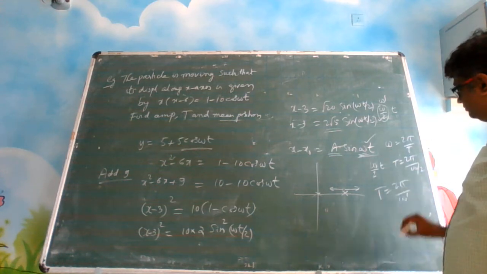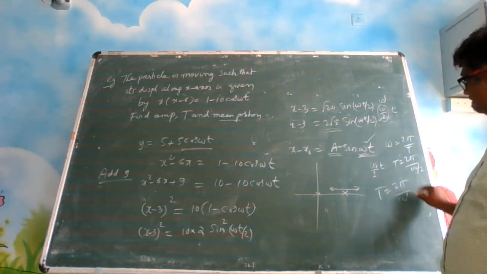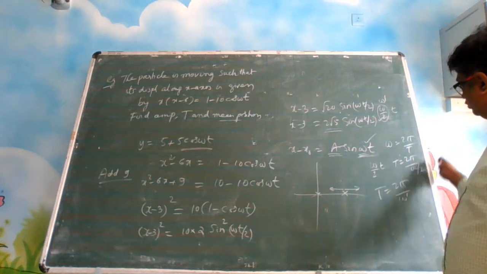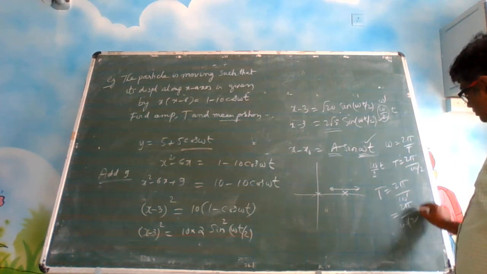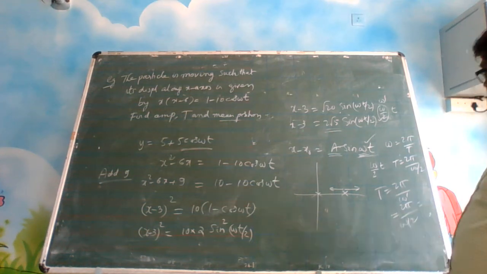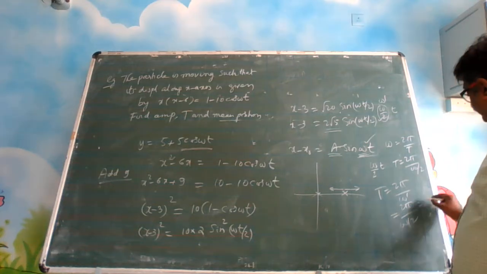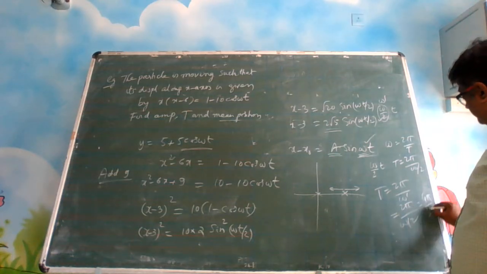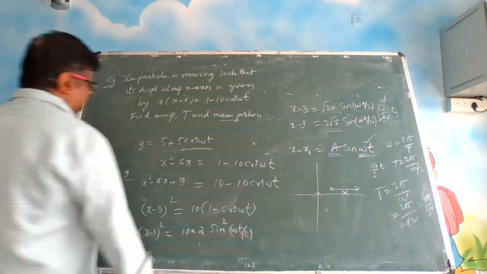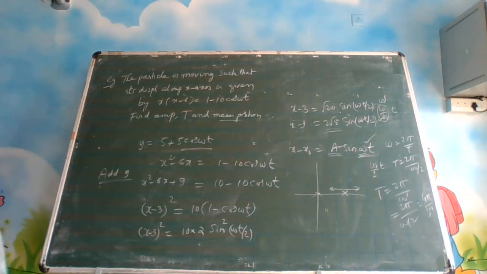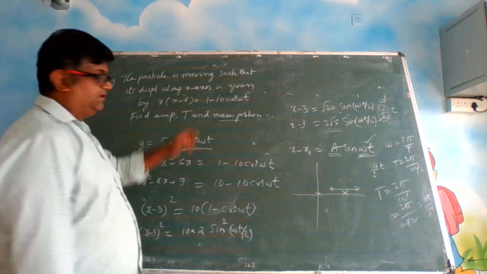But omega dash is omega by 2. So the 2 will go on the upside: 2 pi by omega by 2. So you are getting 4 pi by omega. That is your time period. So mean position you have calculated, amplitude and time period.